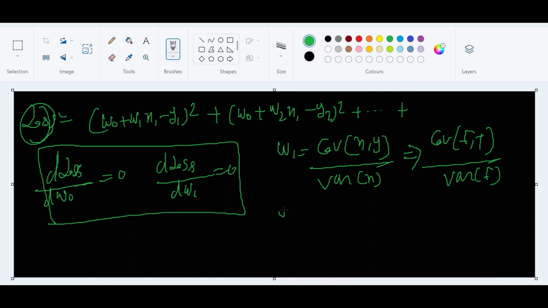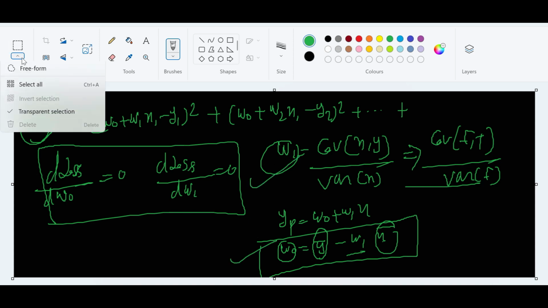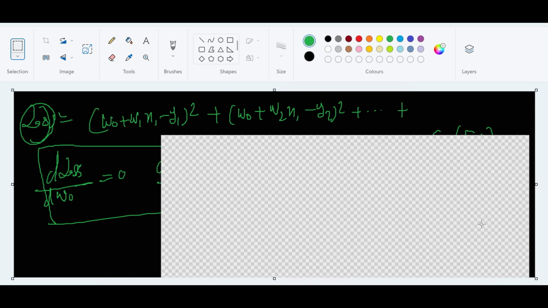And W naught, we already know this, very easy. If you know this equation, suppose I'm writing W naught plus W1x. Actually, this is the expected value, meaning the average one. So W naught will become Y average minus W1 times x average. You already have the targets, you get the average. We already had the feature, we got the average. And we already calculated W1 from this equation, put it here, we'll get W naught. So now we have W1 and W naught. Now let's implement this regression in Python, and then again I will come to this equation. Don't worry. Let me first do this.